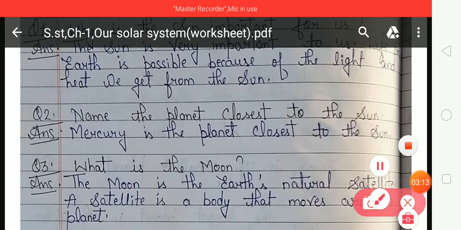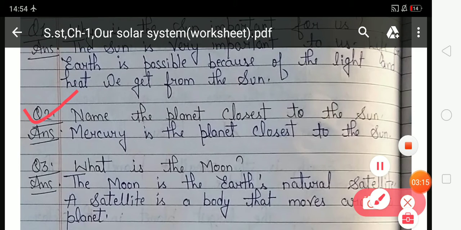Look at question number 2. Name the planet closest to the sun. So students, which planet is closest to the sun? So your answer is, Mercury. Mercury is the planet closest to the sun.